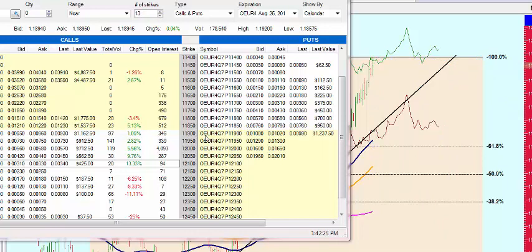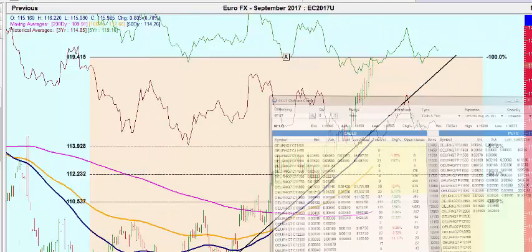The other alternative, of course, is buying once we get the confirmation trade. We do have a 1, 2, 3 top. We would look to buy in the money put options, or even maybe slightly out of the money put options, and then look to spread it out down below to reduce our risk. So those are some ideas for you and a chart to be watching.